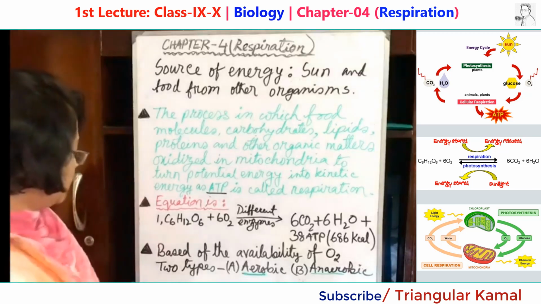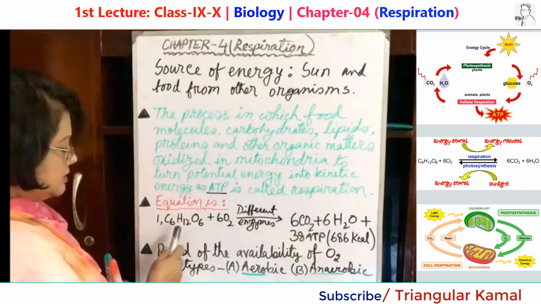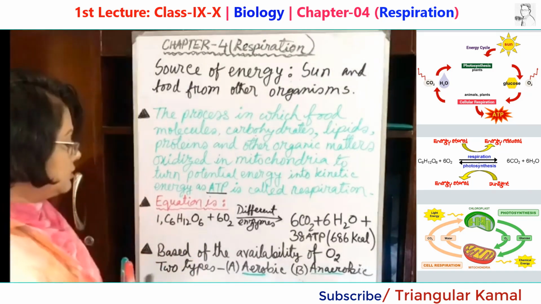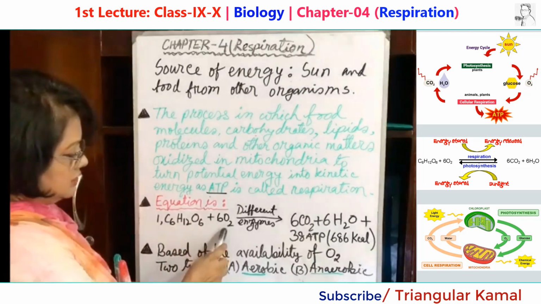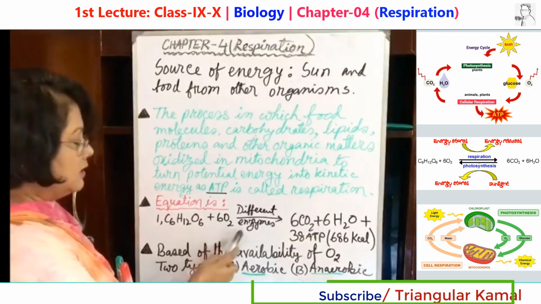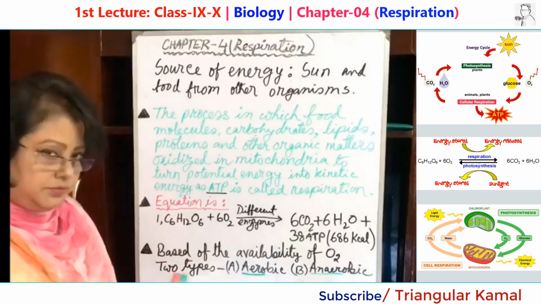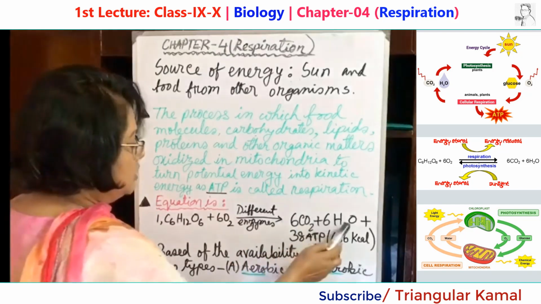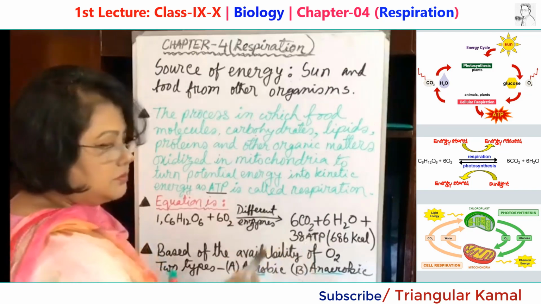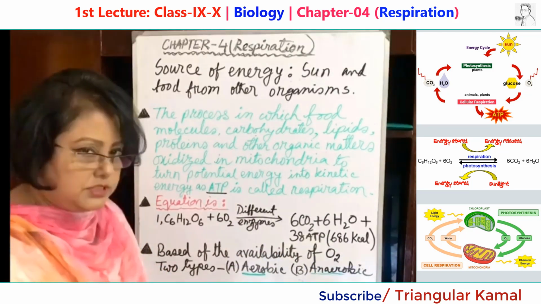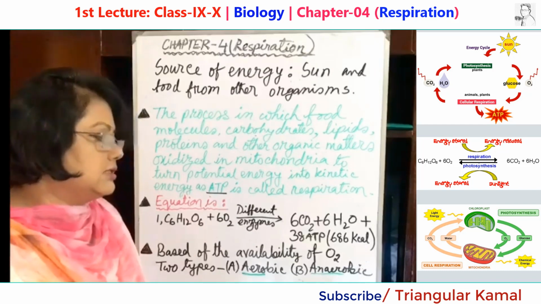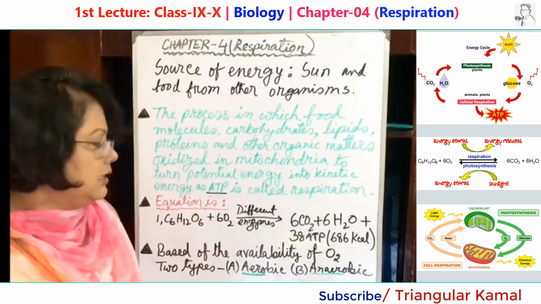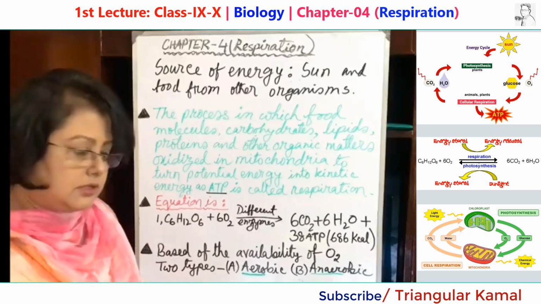What is the equation? You see here one molecule of glucose, C6H12O6. One molecule of carbohydrate is going to be oxidized in the presence of oxygen, that is 6 molecules of oxygen, and some enzymes help this reaction occur efficiently. And what are the products? Carbon dioxide, water and 38 molecules of ATP, and 38 molecules of ATP contain 686 kilocalories of heat. Actually energy is a kind of heat, and the kilocalorie is the measuring unit of heat.